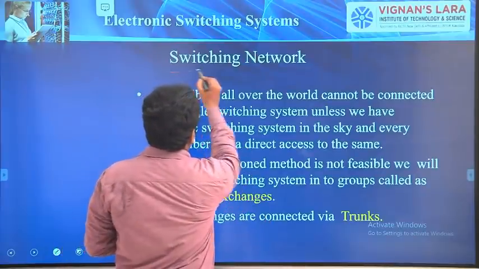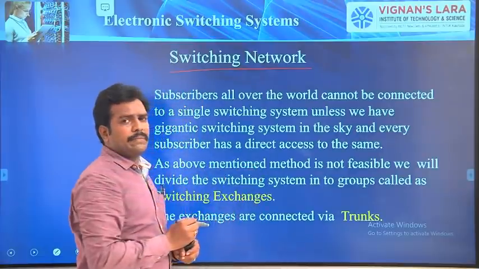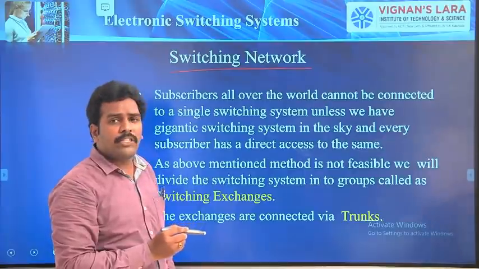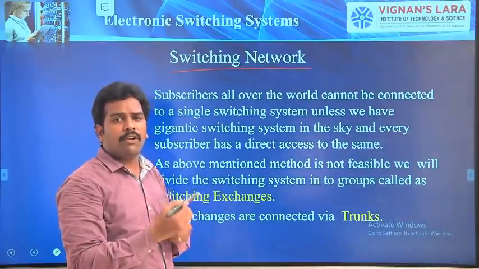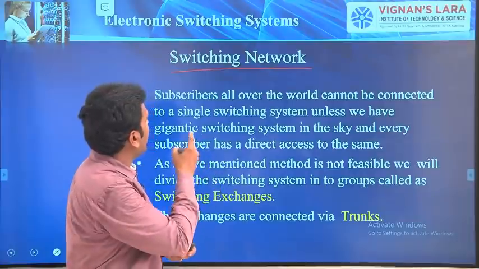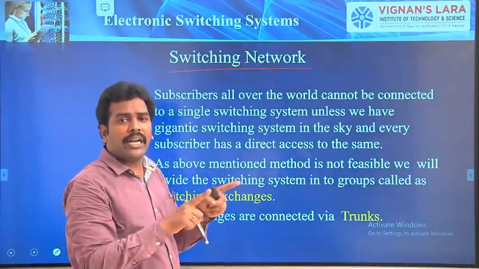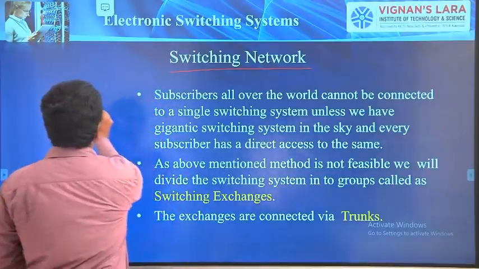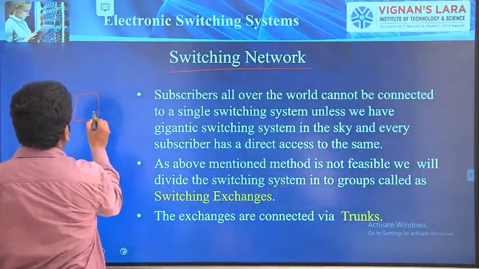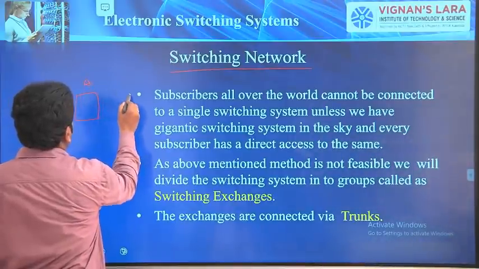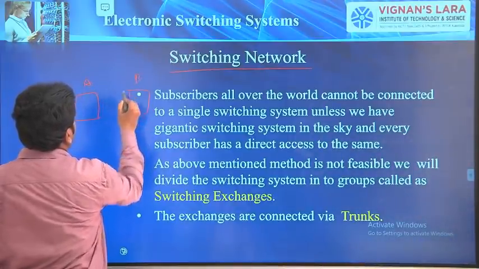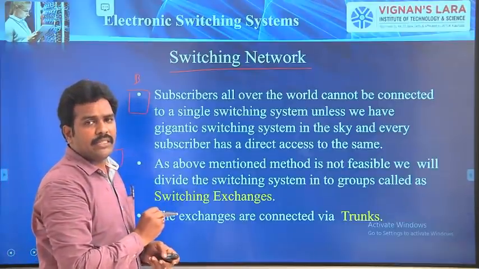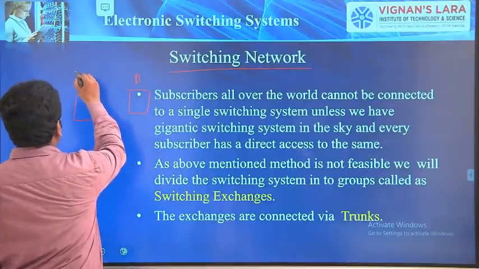So then the point called network comes into the picture. What is a network? Exchange of information between multiple devices is called a network. In switching networks, we are going to divide the subscribers into groups. For example, some 50 subscribers in group A, 50 subscribers in group B, 50 subscribers in group C. This is not like the previous case.